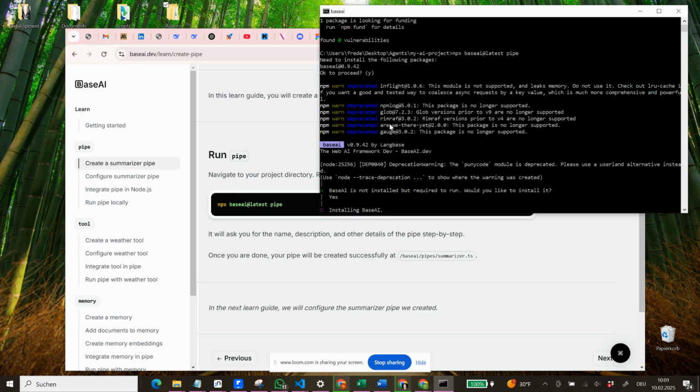So now we see it made some changes. Base AI is not installed, but required to run. Would you like to install it? Yes. I didn't click yes, but apparently it did it by itself. So now it's installing Base AI. And we see that there are a lot of warnings. I'm not always so familiar with what to do, but normally as long as there's no error, I would just say let's go with it, because I'm not sure if we have to go into this much detail.